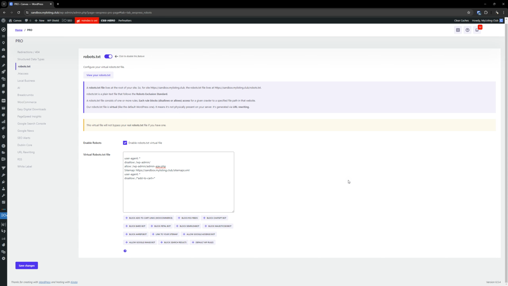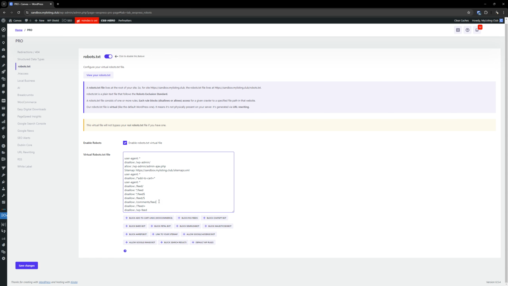Next up is block RSS feeds. So we're going to click this button right here, and it's going to drop in a bunch of directives. You'll notice here that we've got all kinds of feeds, and we've got comments/feed here. So there's a lot of directives here. What I want to stress is that this does not disable RSS feeds on your website. So no worries there.